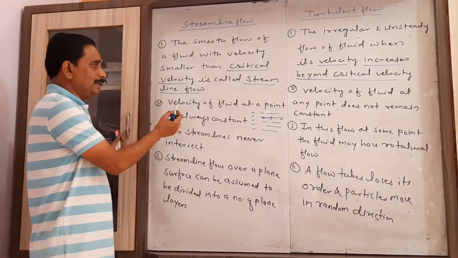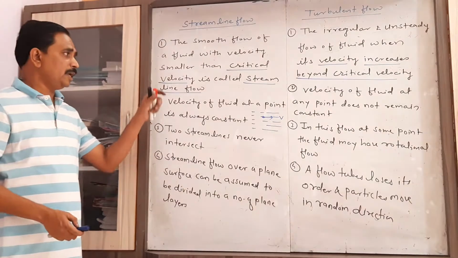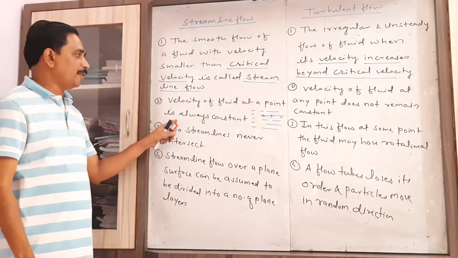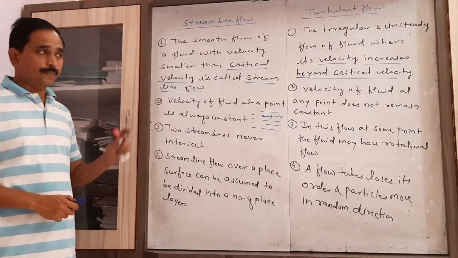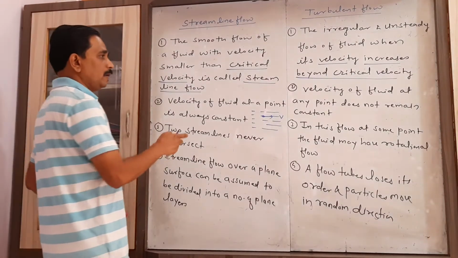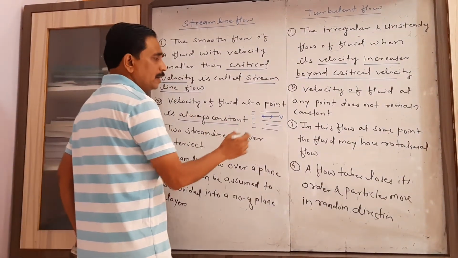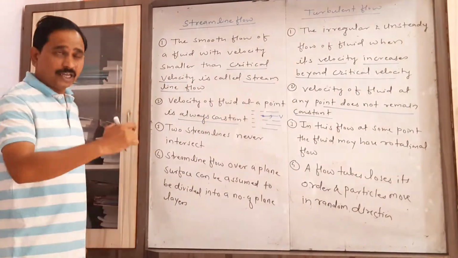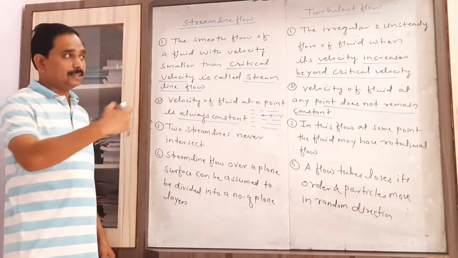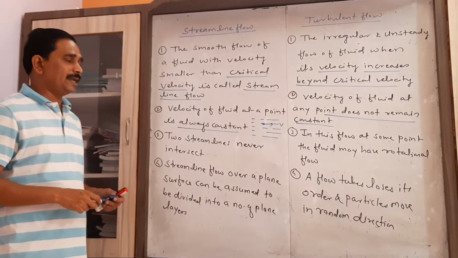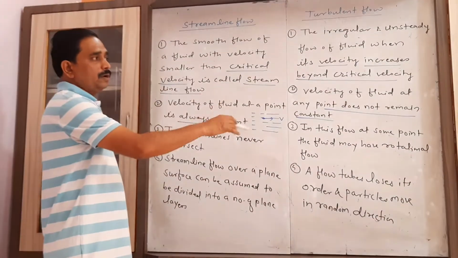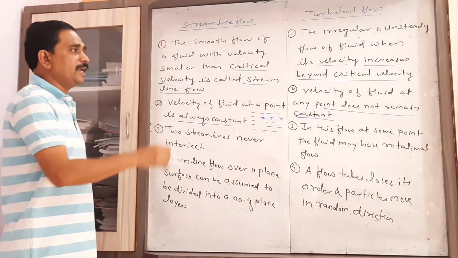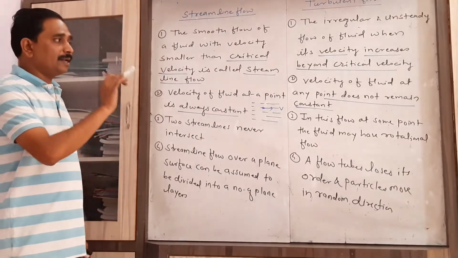So that's why I write here the second point: velocity of a fluid at a point is always constant. The opposite is the case here; velocity does not remain constant. It means the velocity at that point changes continuously as time passes.